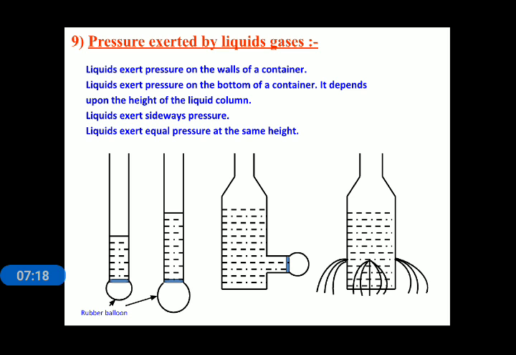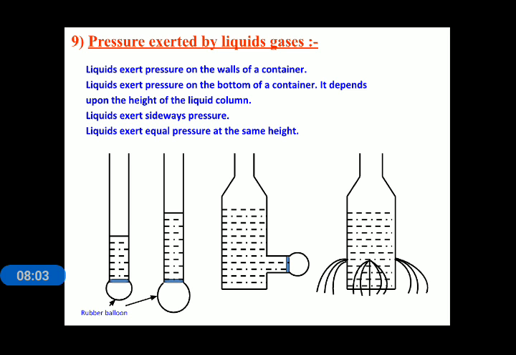Then you can see there is a change in the shape of the balloon. In the first tube, you can see that the rubber size is smaller, and in the second case you can see that the rubber is bulging out more, or you can say that the shape of the balloon is changed more. So from the two concepts which I stated to you, the pressure that a liquid exerts on the bottom of a container depends upon the height of the liquid column. It means that if you increase the height of the liquid column, then you can also increase the pressure.